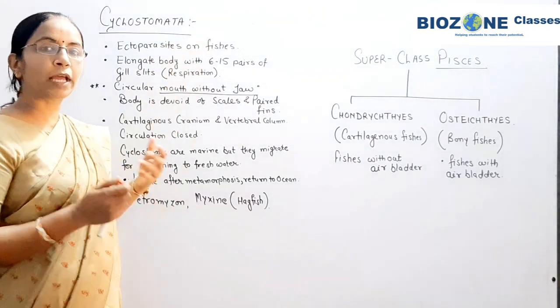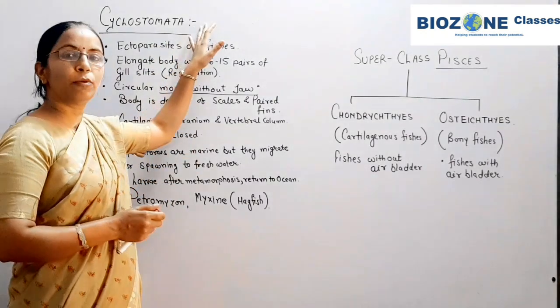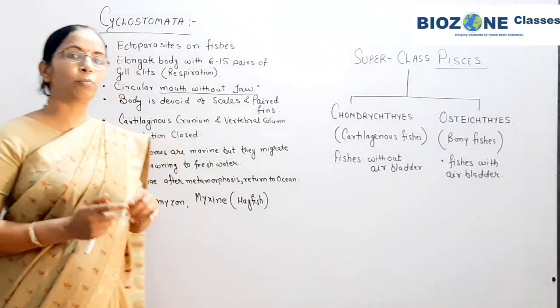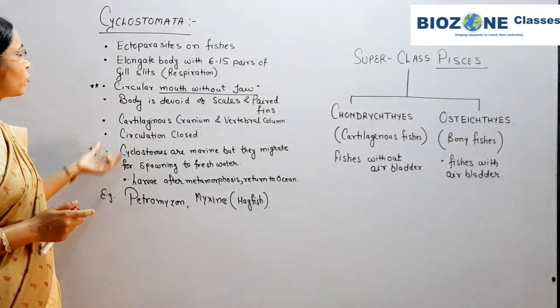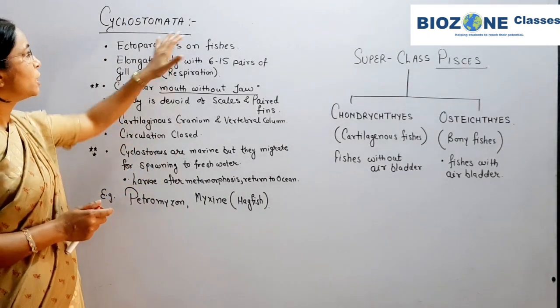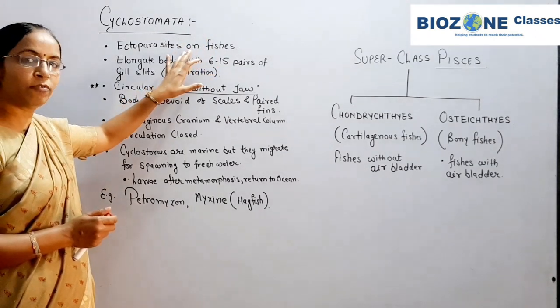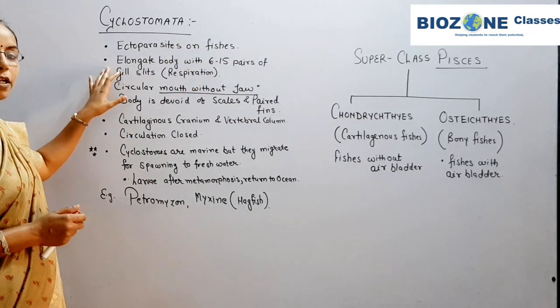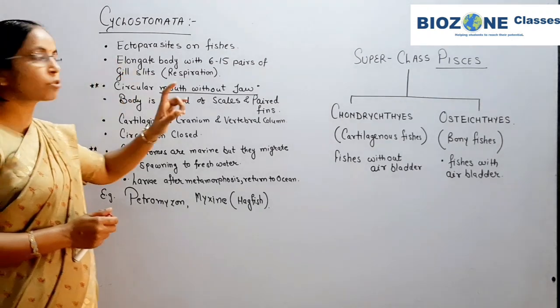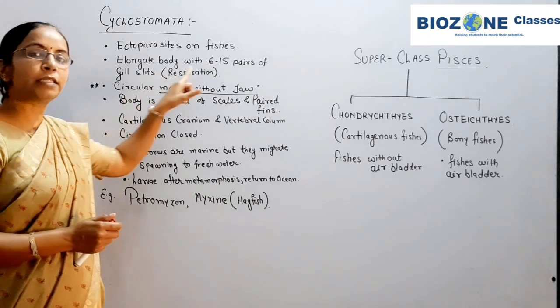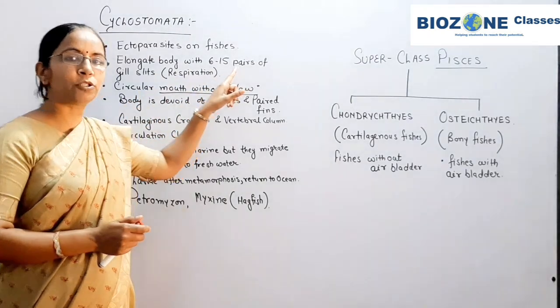So features of cyclostomata you remember. Most of the time only one question is asked for the cyclostomata, that is for this point. So first we discuss all the features. Cyclostomes you remember, they are generally ectoparasites on some fishes. Second, the elongated body is present with 6 to 15 pairs of gill slits, and these gill slits are responsible for respiration.